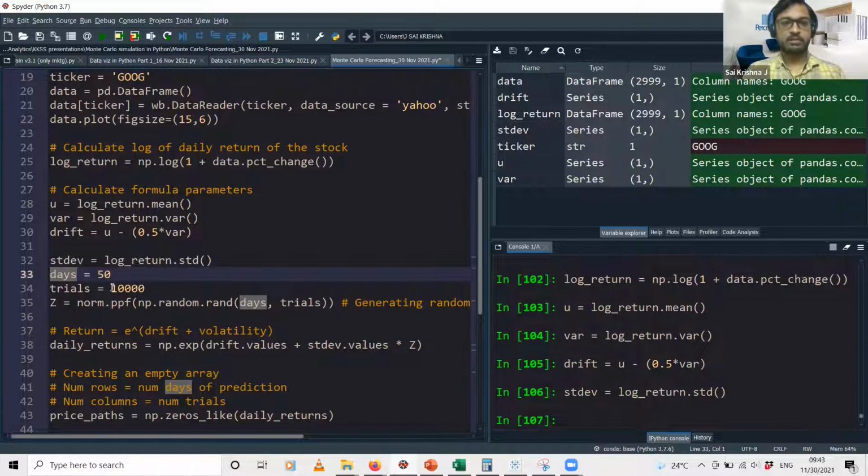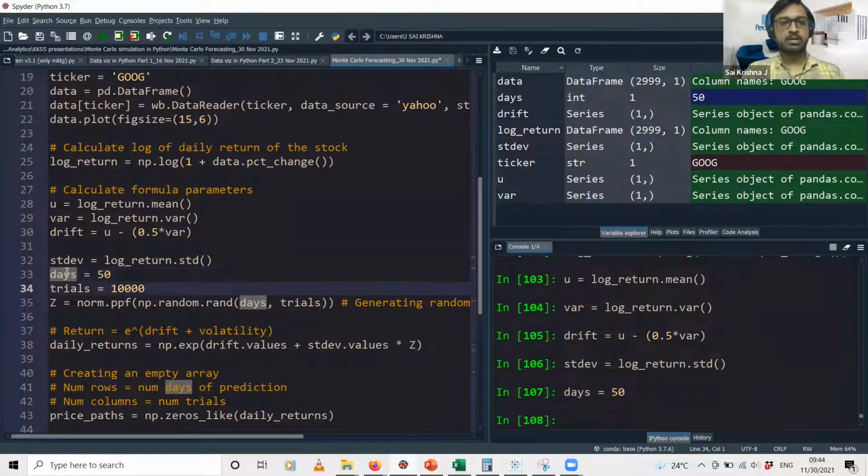Okay, and then we'll be taking an average of all those 10,000 numbers on each day to calculate the estimated stock price on that particular day. Okay, that we'll be doing for the next 50 days. So I'm specifying a parameter that says days is equal to 50, and in each day I will have 10,000 trials or 10,000 randomly generated numbers.